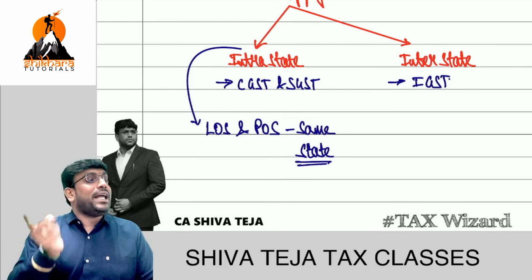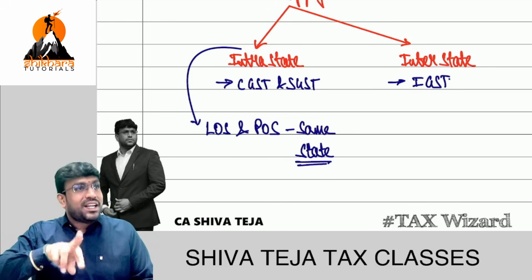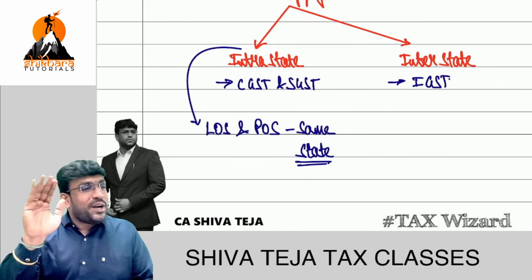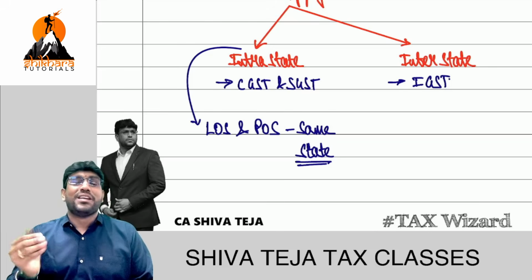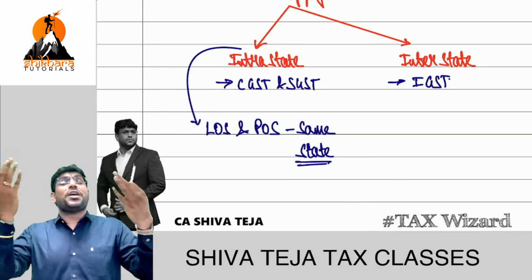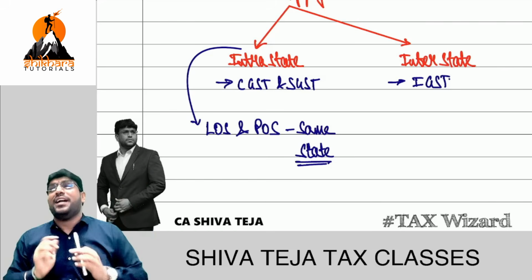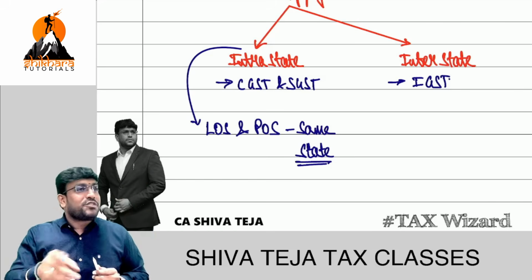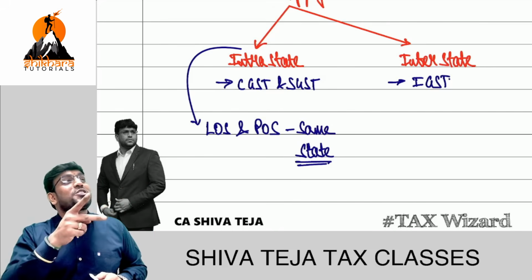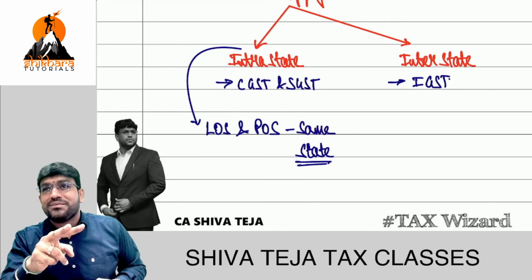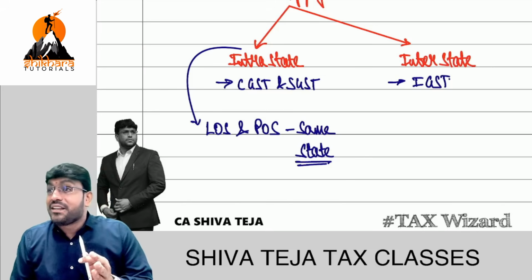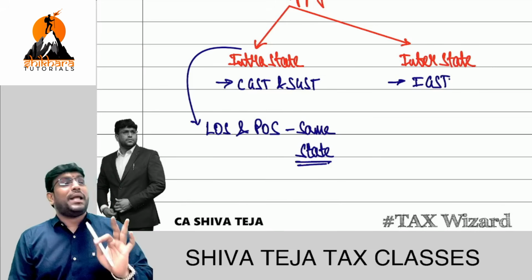Section 10 deals with place of supply in case of goods. Section 11 deals with place of supply in case of goods imported or exported. Section 12 deals with place of supply in case of services, where the location of supplier and the location of recipient, both of them are in India. Section 13 deals with place of supply for services, where the location of supplier or the location of recipient, one of them is outside India. Getting clarity? Please understand that in the exam, a question will definitely come on place of supply.